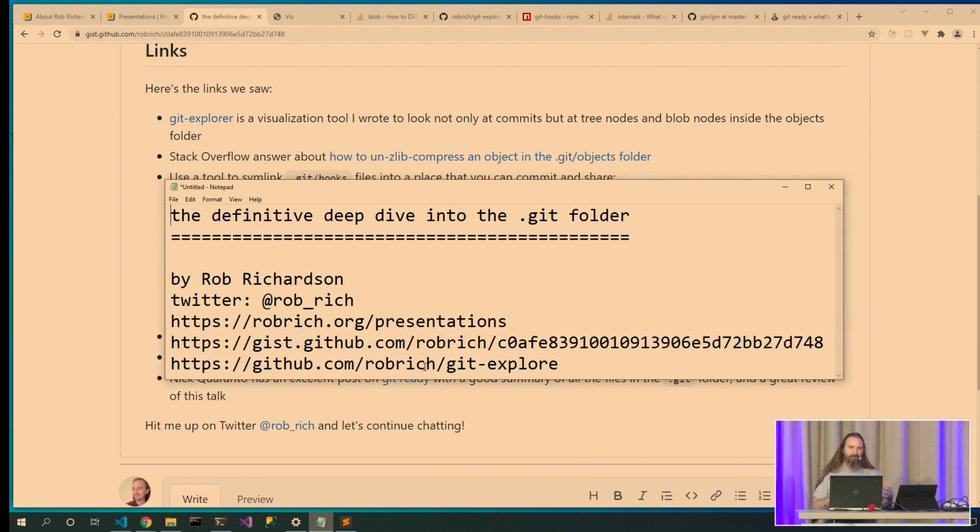It's been really fun getting to dig into the .git folder with you. I hope this unlocks some of the things, and I hope it's a little bit more effective now when you have these really weird commands like update-ref. What is it? It's changing the files in the refs folder. Thanks for coming.